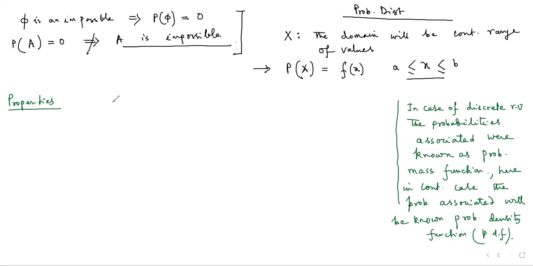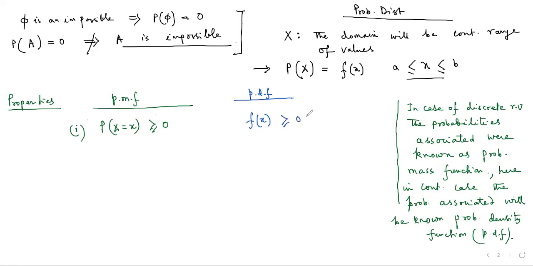And just like the probability mass function has two properties, as you can recall, the first property was that P(X = x) is greater than or equal to 0. In the probability density function case, we have a similar property, which is f(x) greater than or equal to 0 for all x in the domain. So the same property holds over here.